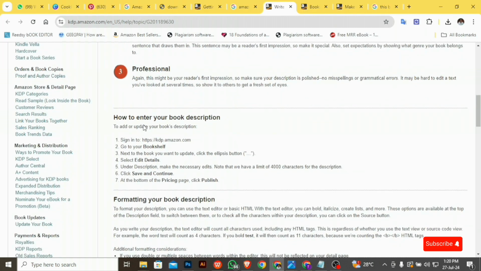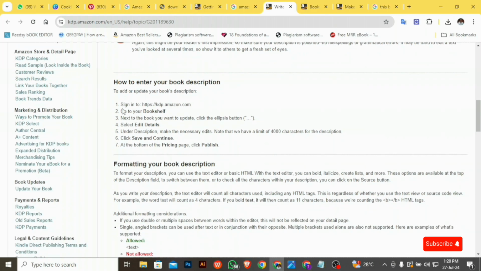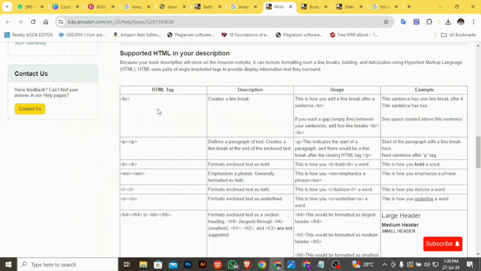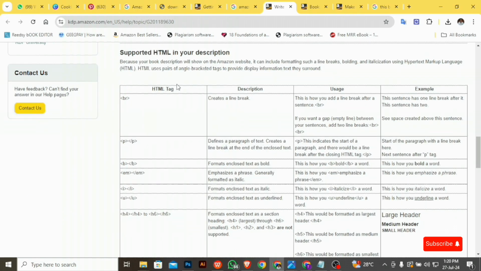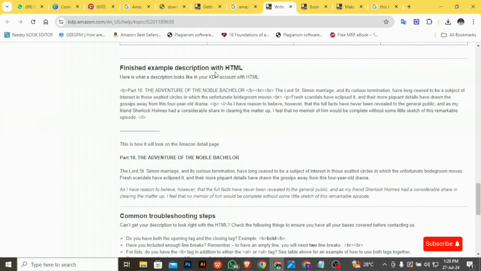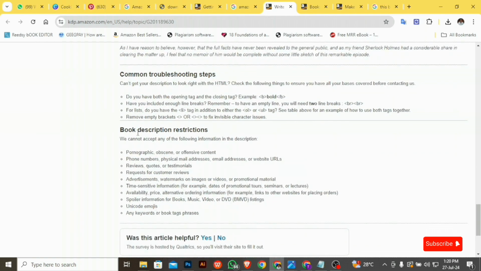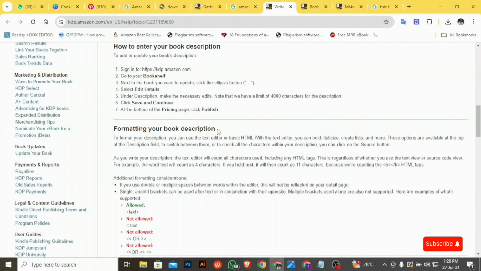All right, so the next thing is how to enter your book description. They are going to give us a lot of things to do, how to format the book description, supported HTML in your description, and so on. Another important thing we have to look at is book description restrictions. This is how I craft my description on Amazon KDP to ensure that it does not cause a misleading customer experience in any way at all. So make sure you follow me step by step.